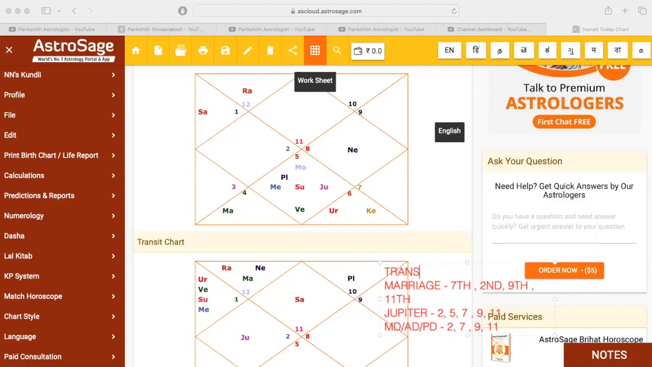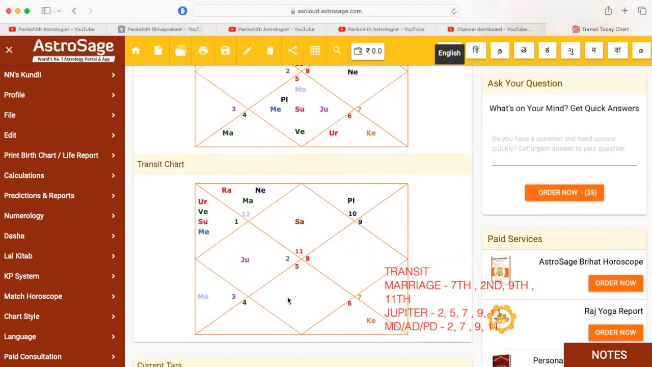Okay. So how to see that? Just see here, guys. The 7th lord is Sun. If the 7th lord Sun is sitting in the 7th house itself, the second house, 9th house, or 11th house, that promotes you for the marriage. That is one of the things.